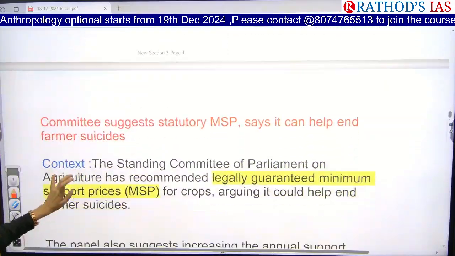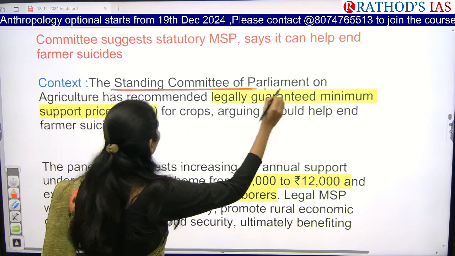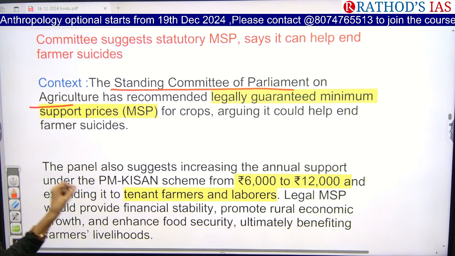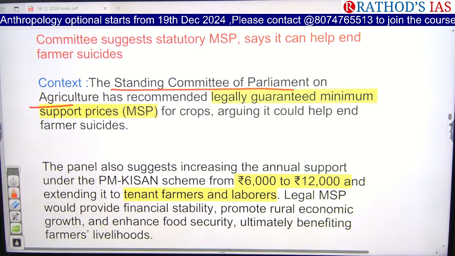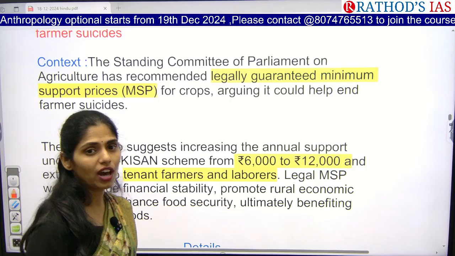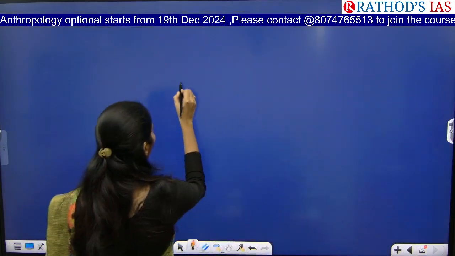Now let us see the context of why it is in the news. Here, the Standing Committee of Parliament on Agriculture recommended that yes, we need a legally guaranteed MSP. We need a statutory MSP, that is, a legally guaranteed minimum support price for the crops, so that it will be helpful for ending farmer suicides. So why is there an increase in farmer suicides in India? Let us analyze those reasons.